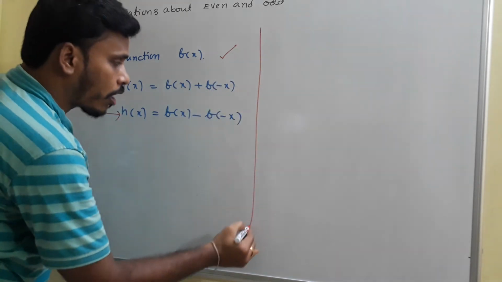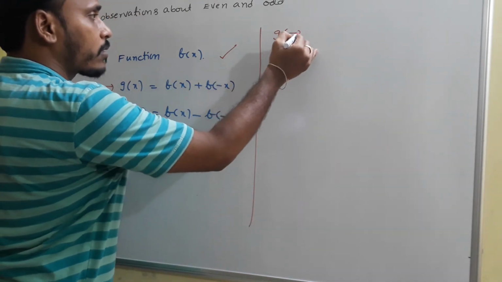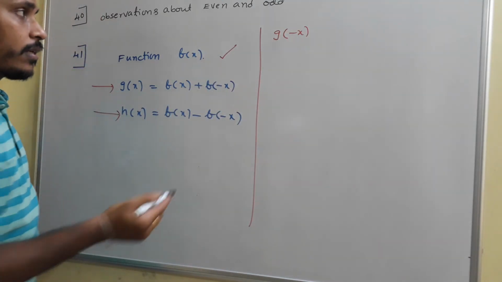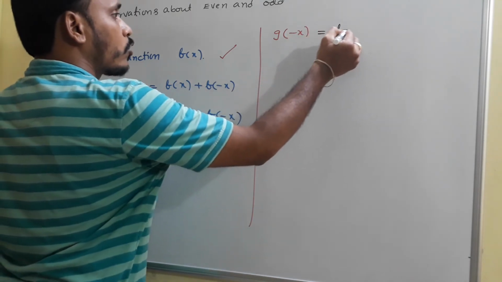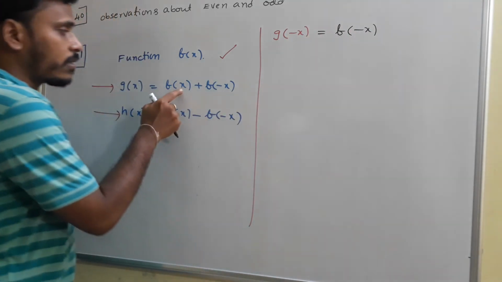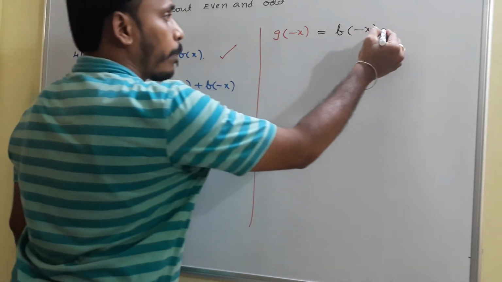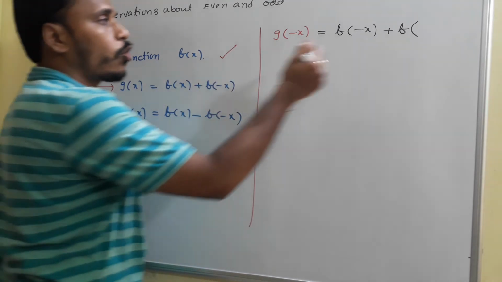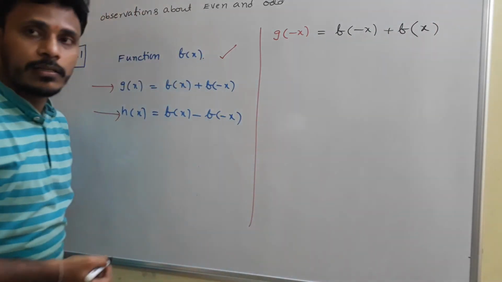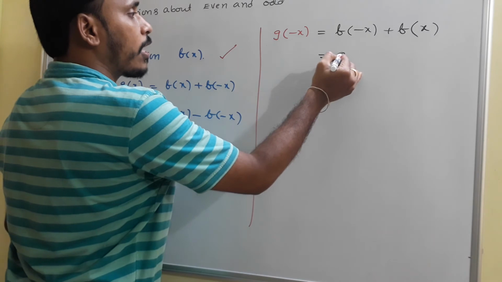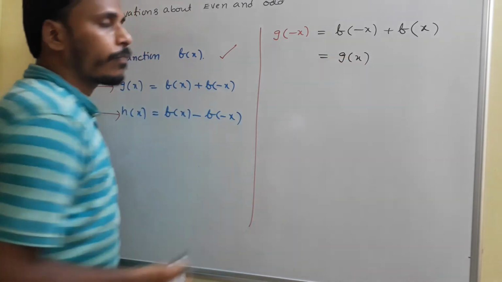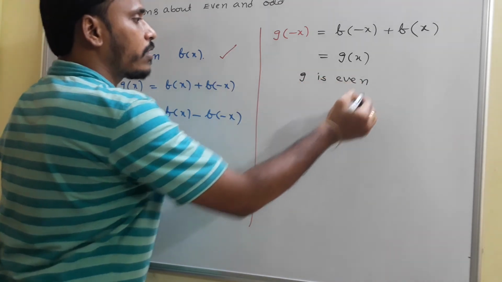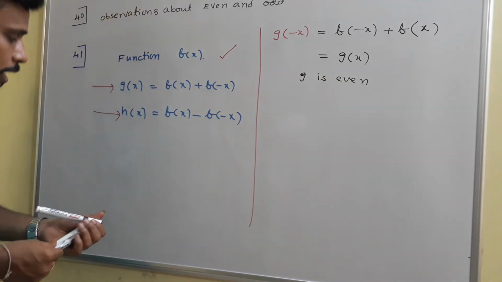For that, you just start your discussion with g of minus x. See, if you start with g of minus x, replace x with minus x. g of minus x is equal to f of minus x, since replacing x with minus x, plus f of x with minus x; already it is minus x, so we need to replace it with x. So f of minus x plus f of x is again what? g of x, right? So g of minus x is g of x, and so we say that g of x is even.